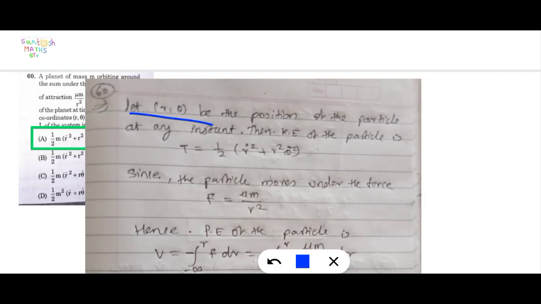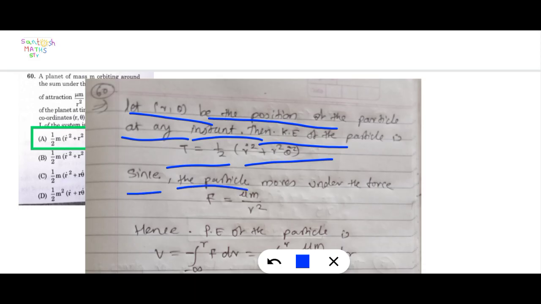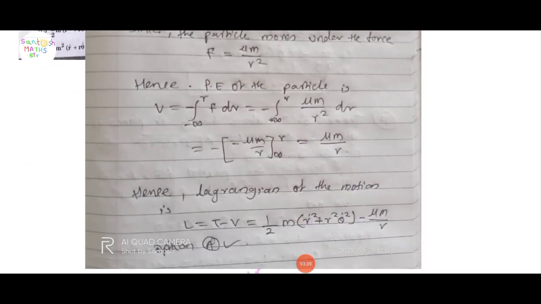Let r, theta be the position of the particle at any instant, then kinetic energy of the particle is T is equal to 1 upon 2 m into r dot square plus r square theta dot square. Since the particle moves under the force F is equal to mu m upon r square, what is the potential energy?